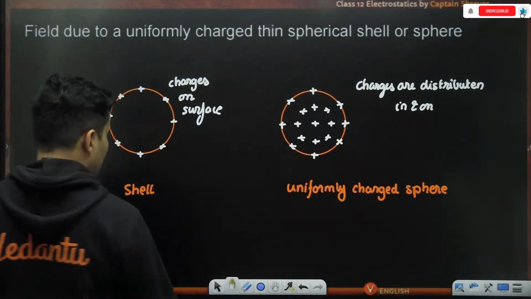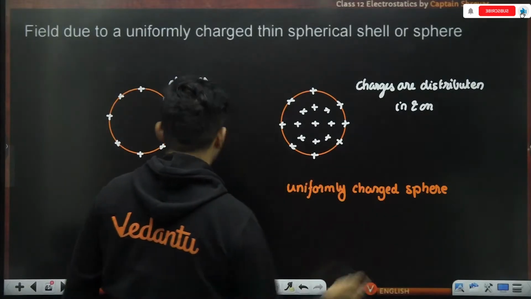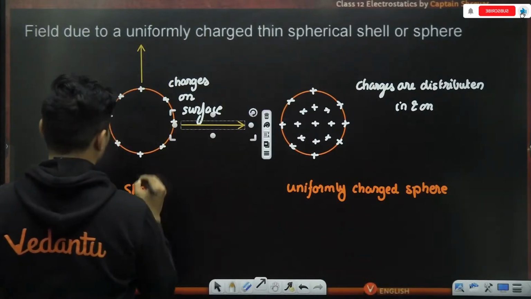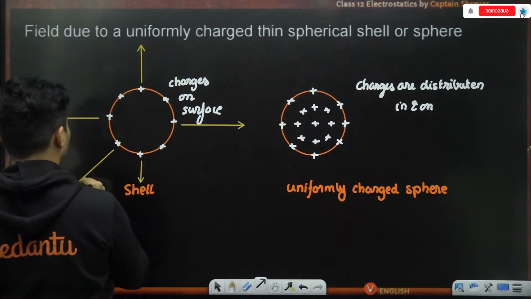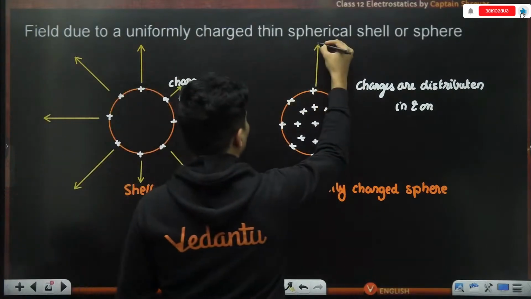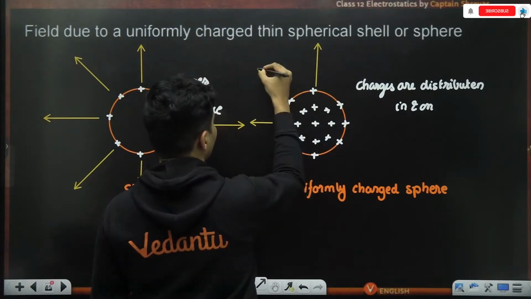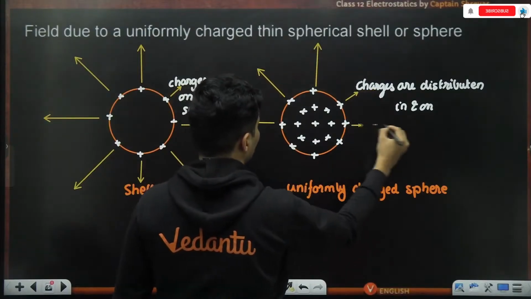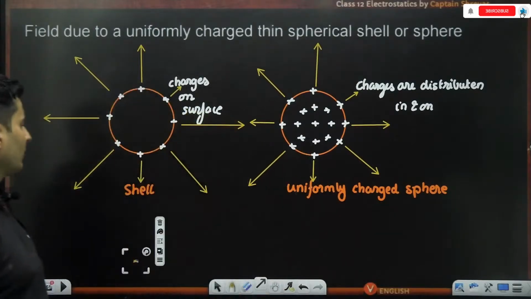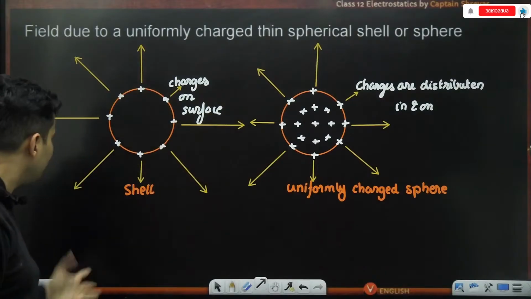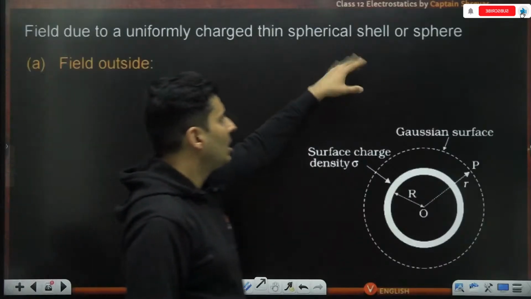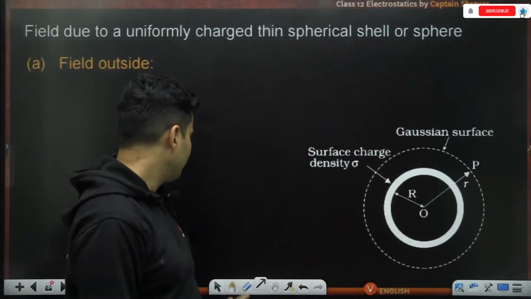That's the difference. Now what happens is, when you consider these geometries, the outside answer will come out to be the same for the electric field. Whatever field you try to calculate, the outside part will come out the same. It's only the inside part which is different for both these geometries. So outside it is the same, nothing different. I'll tell you why. Say for example, you take a shell or a sphere.